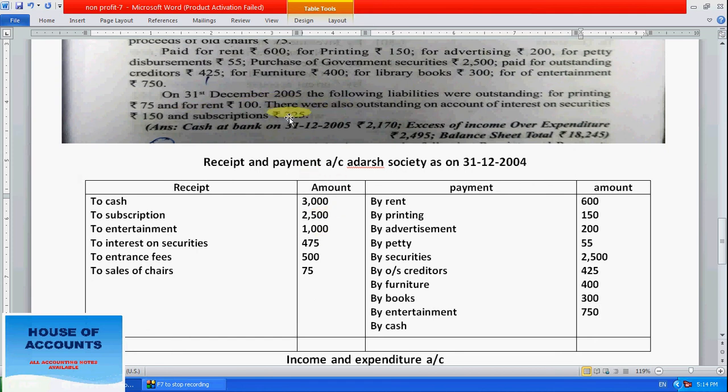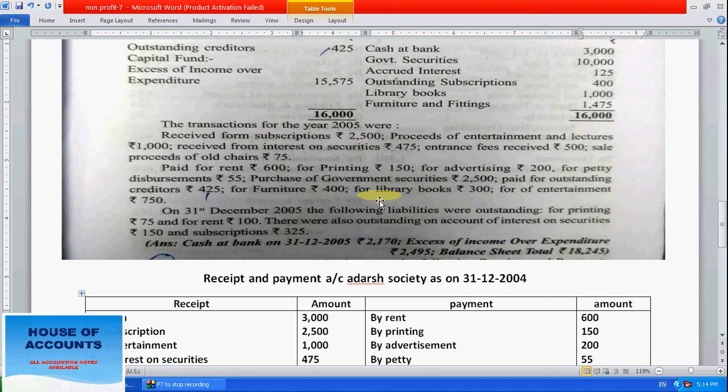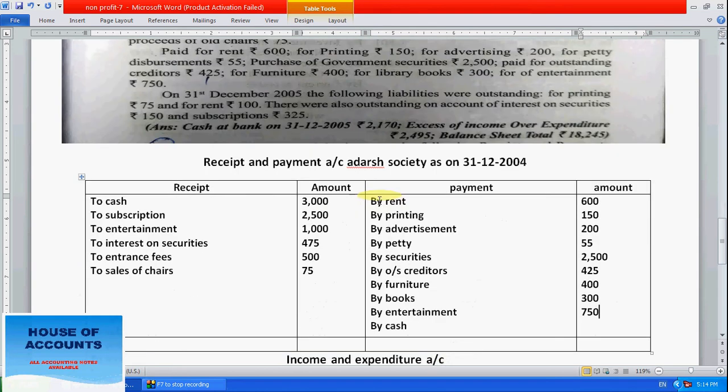Now the other entries are pending amounts. So take the entries which relate to cash only. Right here, 3000, 5500, 6500, 7000, 7400, 7550. The total income is 7550.